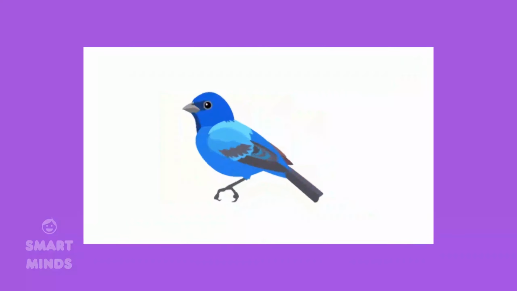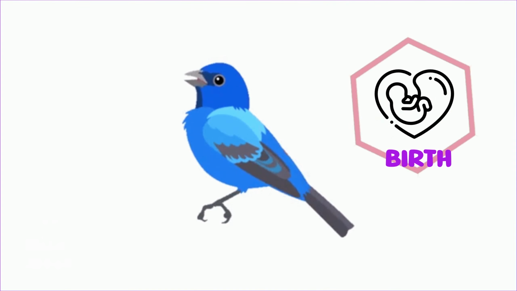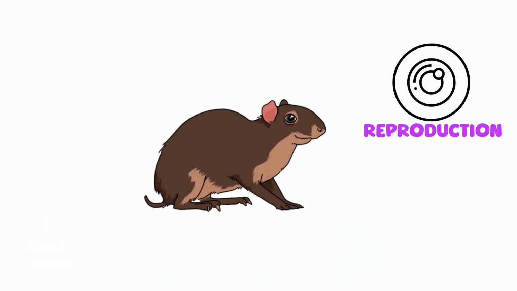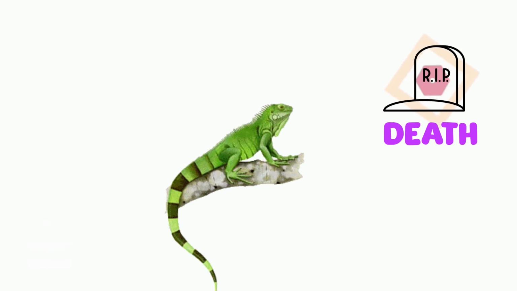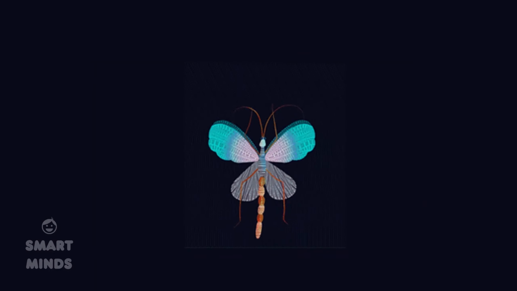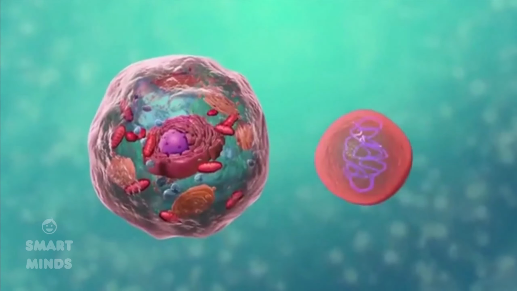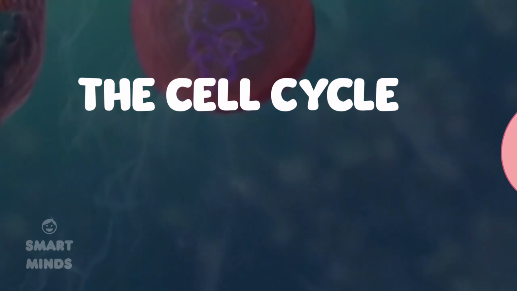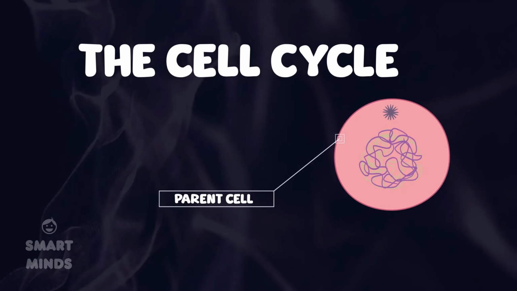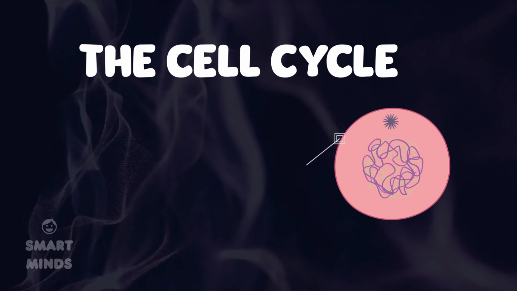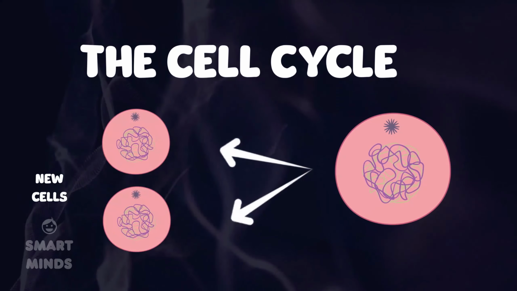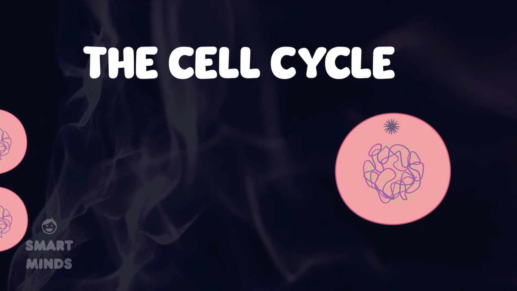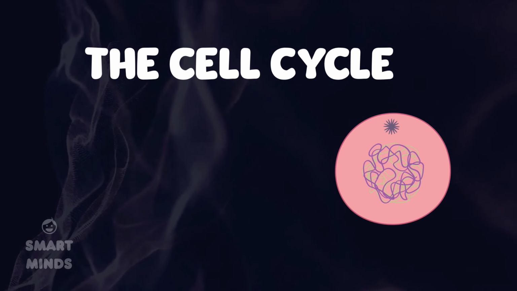The life cycle of an organism includes birth, growth, reproduction, and death. Similarly, the life cycle of a eukaryotic cell is called the cell cycle. During the cell cycle, a parent cell divides into two new cells, and the new cells are identical to the parent. The cell cycle is a critical process that ensures proper growth,